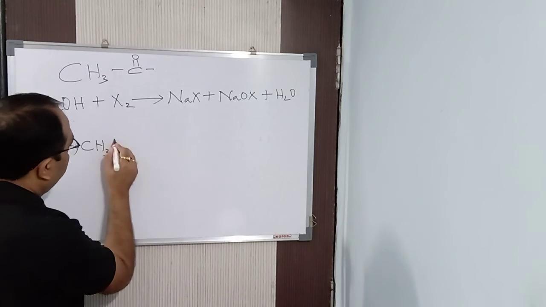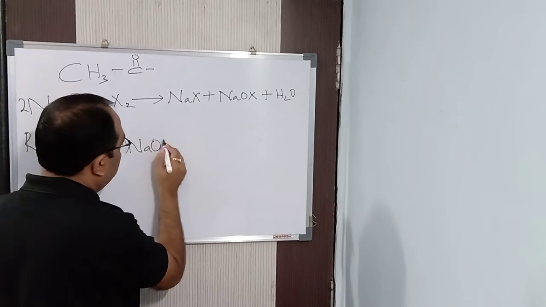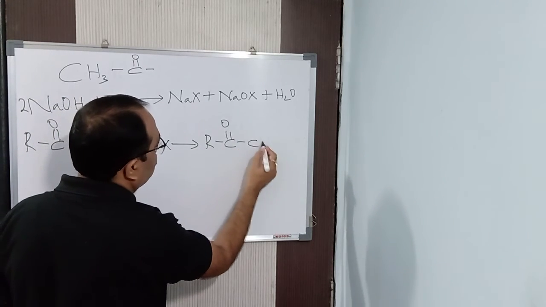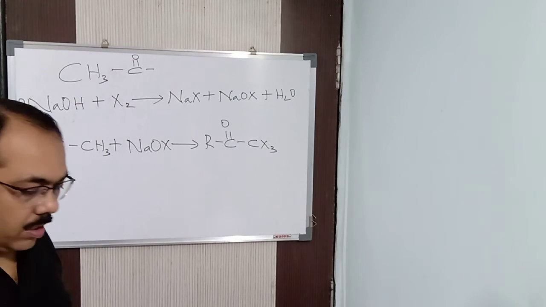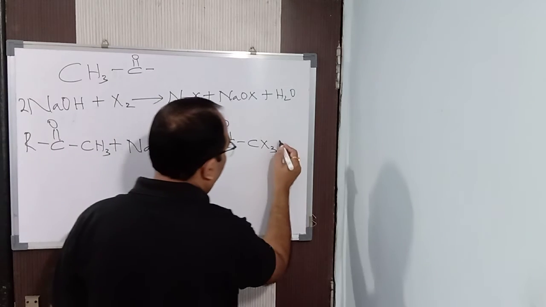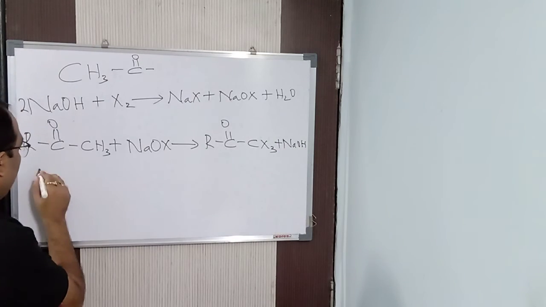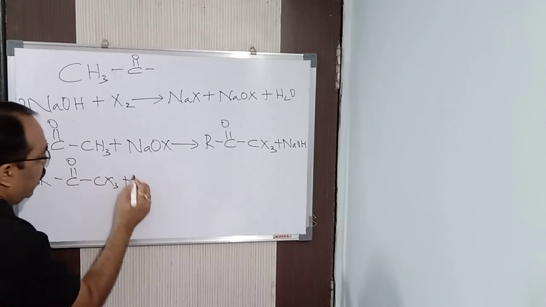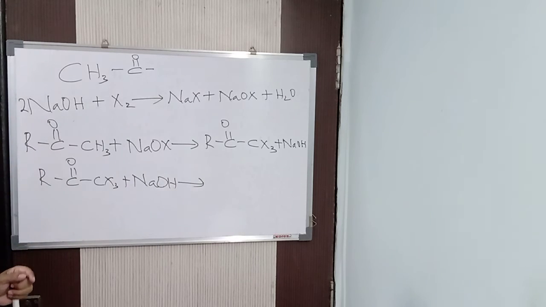Now when it reacts with NaOX, what is going to form? RCOCH3 reacts to form RCOCX3 plus NaOH. Got it? Now RCOCX3, when it reacts with NaOH further, what is going to form?